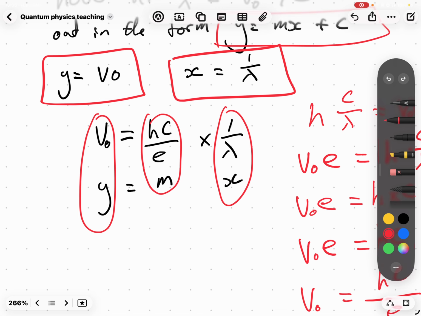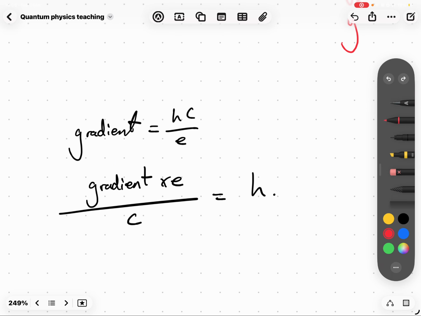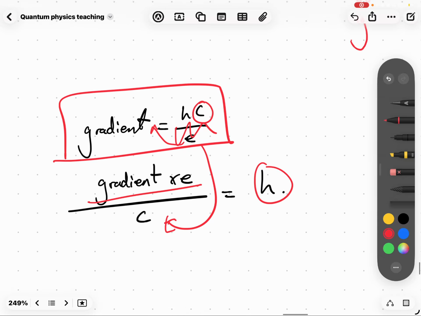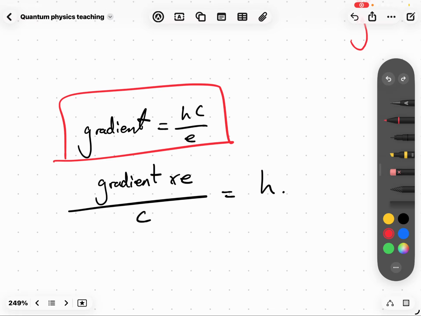But voila. What do we know that m is? m is the gradient. So if we know that the gradient is this, then we can rearrange that to get h. Gradient, multiply by e to get that off the bottom, and that leaves us with hc. Divide by c, and that gives us gradient times e divided by c equals h. Now what's h? h is Planck's constant.